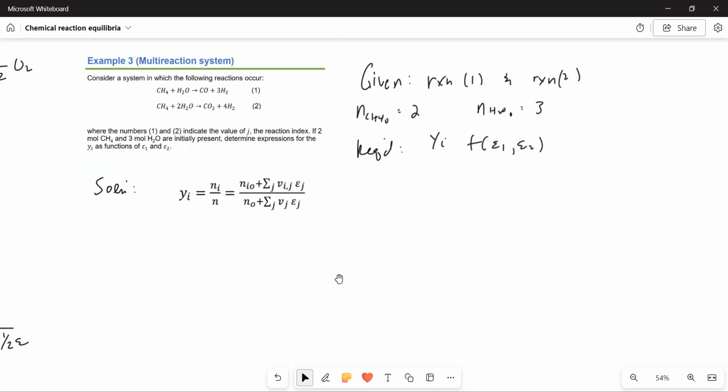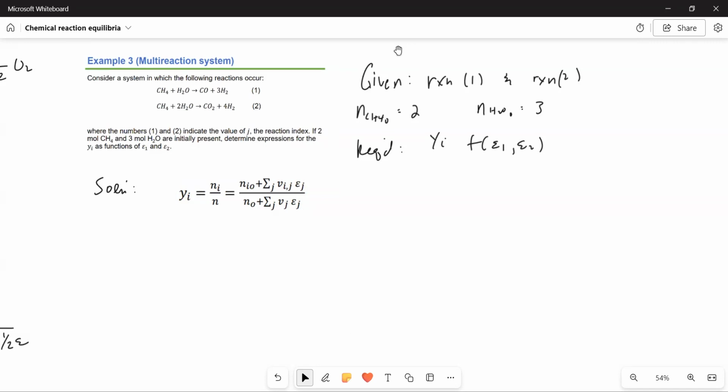The first step, just like before in our previous examples, is to calculate for v sub j. This time, not just v or nu, we have to do it for each of the reactions. The best way to do this is by tabulating it.